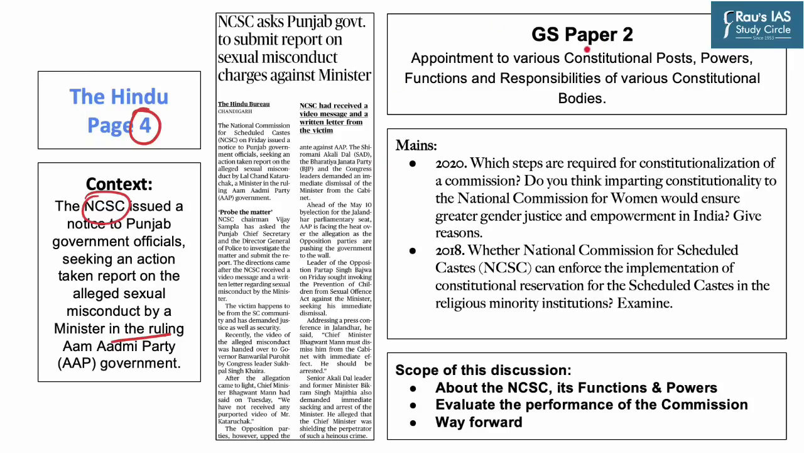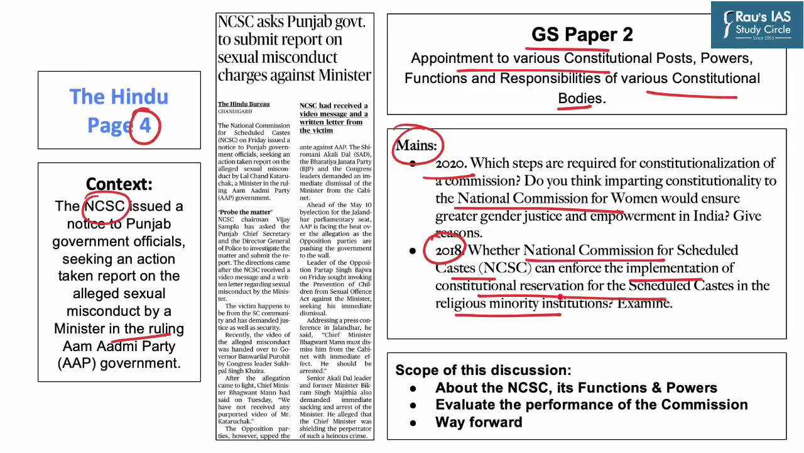In this regard, UPSC in GS Paper 2 has mentioned appointment to various constitutional posts, and powers, functions and responsibilities of various constitutional bodies. In the mains paper in the year 2020, a question appeared on the National Commission for Women, while in the year 2018, a question appeared on the National Commission for Scheduled Castes, and it asked us to examine the implementation of constitutional reservations for scheduled castes in religious minority institutions.